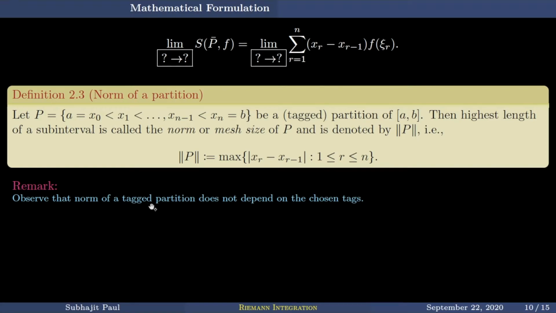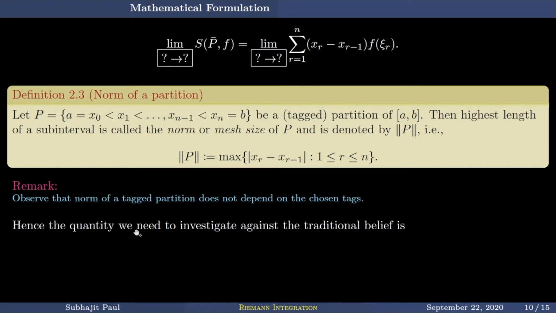Observe that the norm of a tagged partition does not depend on the chosen tags, because the tags are not appearing here. If you have xi1, xi2 up to xin as tags in the subintervals, those tags have nothing to do with the norm of that partition.